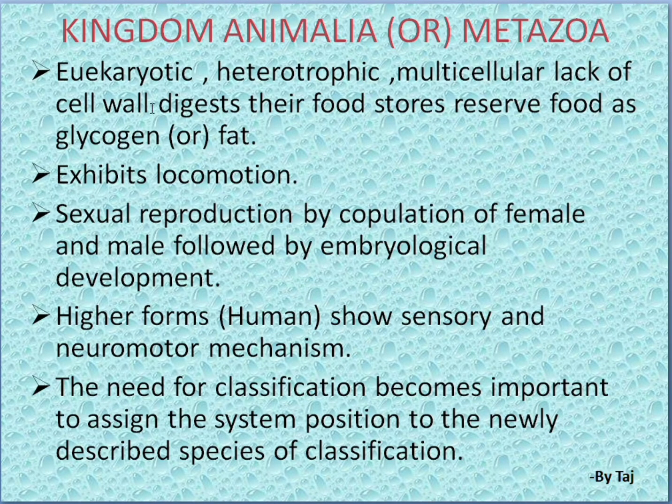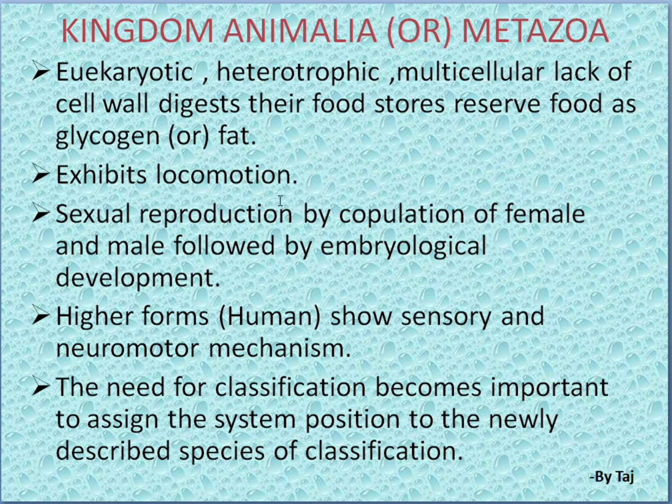Kingdom Animalia or Metazoa is eukaryotic, nothing but having a true nucleus. Heterotrophic, nothing but depending on others for food. Multicellular, having more than one cell. Lack of cell wall. Here in the animal cell, the cell wall will be absent, and it digests its food and stores reserve food as glycogen or fat. In plants, the stored food material will be in the form of starch, but in animals or metazoans the stored food material will be in the form of glycogen or fat.